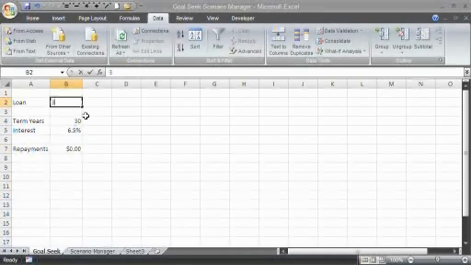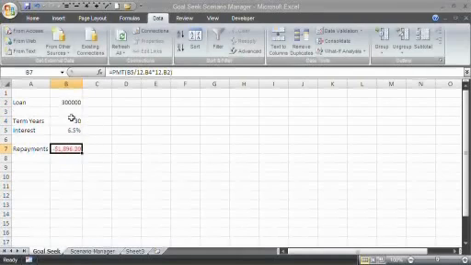So let's just say I put in 300,000 and enter. Excel automatically calculates that the monthly repayment will be this amount based on this percentage over that period of time. And of course it's in negative because that's money you're going to be paying out. So what I want to do is not delete this repayments formula, but say I have a budget of $2,500 a month that I can afford to pay in repayments. So what I want Excel to do is calculate how much could I borrow working on that basis.